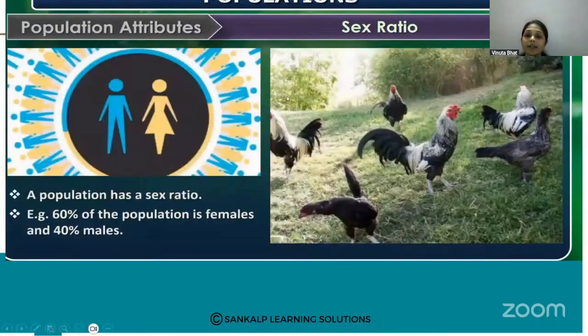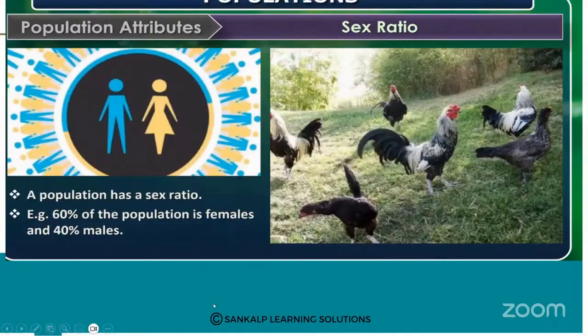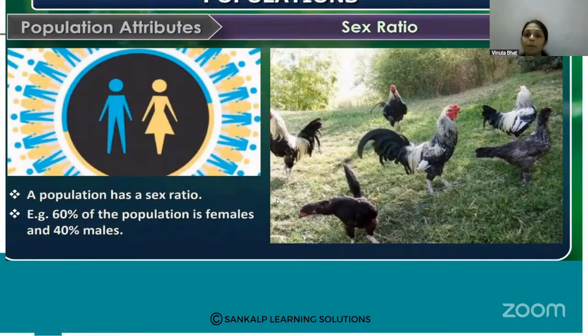Then another very important attribute is the sex ratio. So what is the sex ratio? An individual will be either male or female, but the population has a sex ratio.